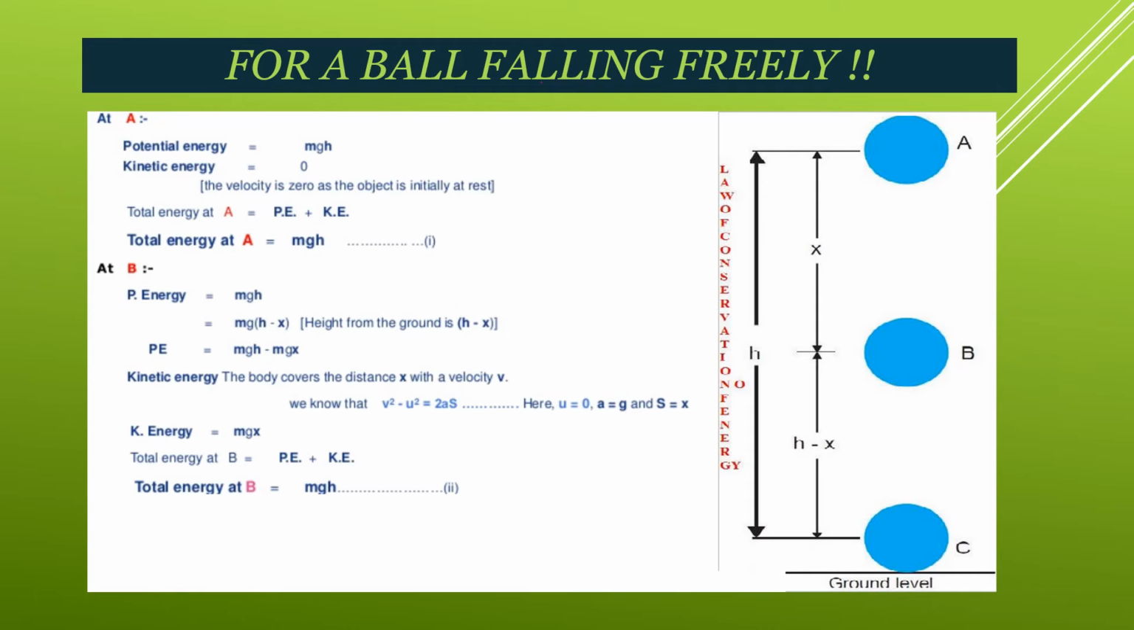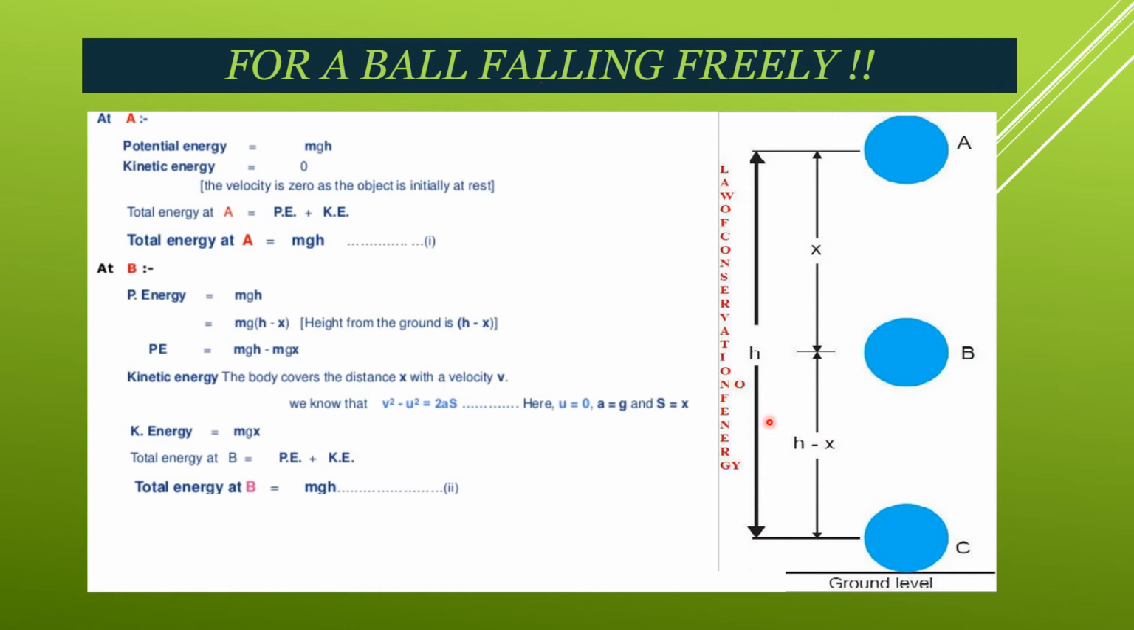So here kinetic energy is 0. That means total energy becomes equal to m into g into h. As you can see, m into g into h. So at position B, the ball starts falling from A to B. When it moves from A to B, it covers the distance x.